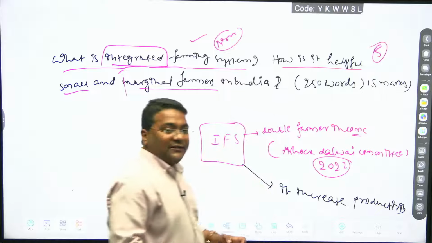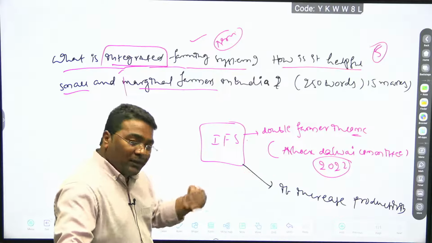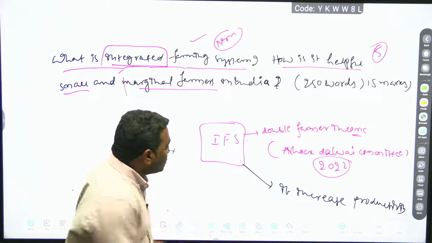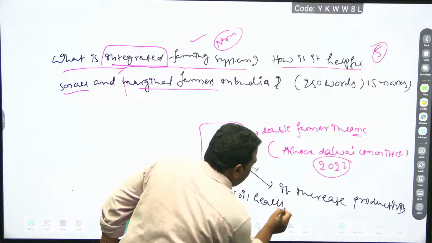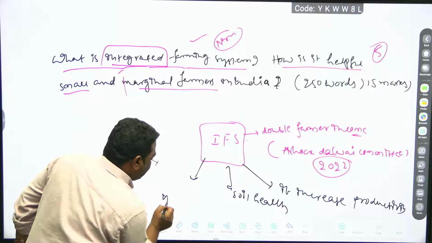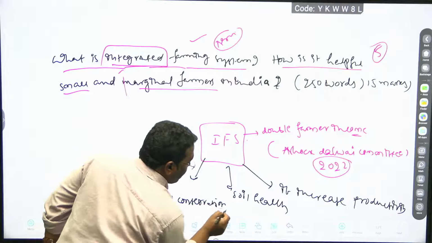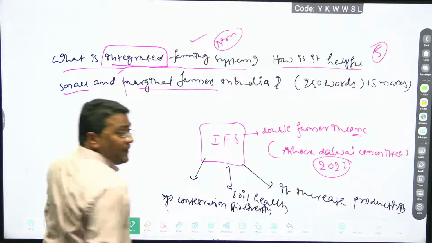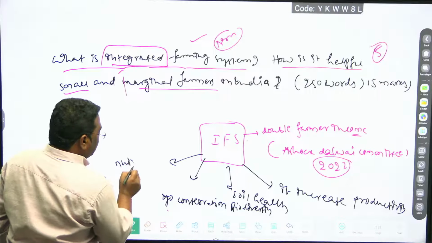Increase productivity. By using natural manure, what happens? It improves the soil health, and you are conserving biodiversity, and nutritional food.